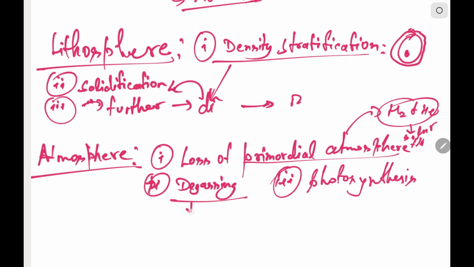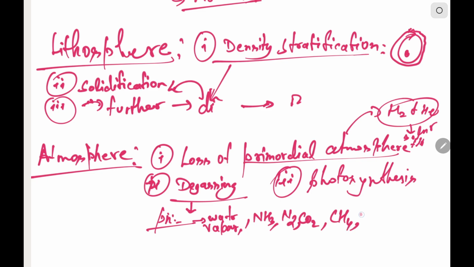Now, due to volcanic eruptions and cooling, the gases in the interior of the Earth outpoured and formed the primary atmosphere, which includes water vapor, ammonia, nitrogen, carbon dioxide, methane, and very little free oxygen.